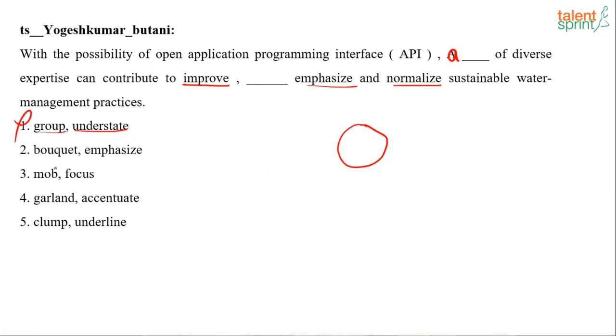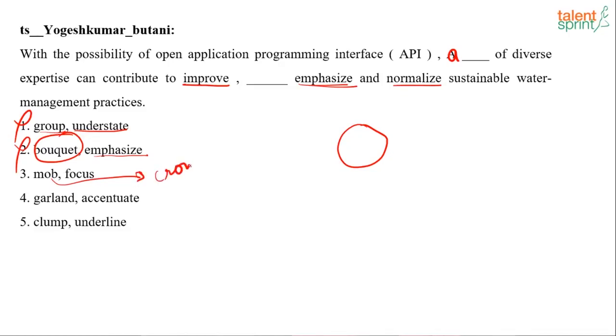Now the rest. A bouquet is a set of flowers bundled together, so it cannot be bouquet. It also cannot be bouquet because the word emphasize is already over here, so it cannot be option 2. Mob is usually an angry crowd, a crowd without control, chaos.